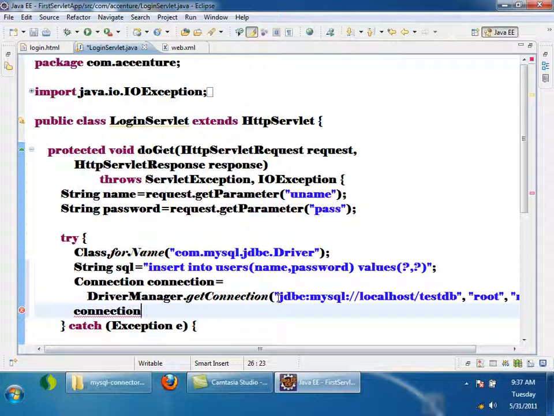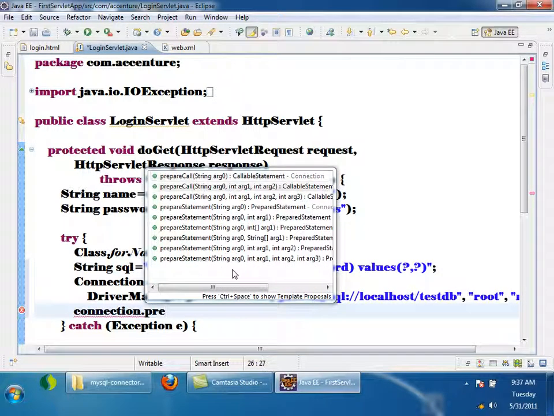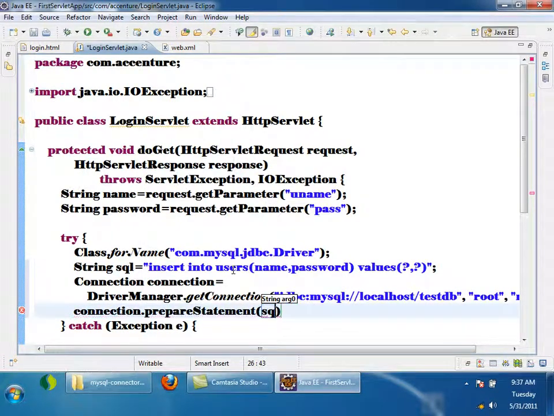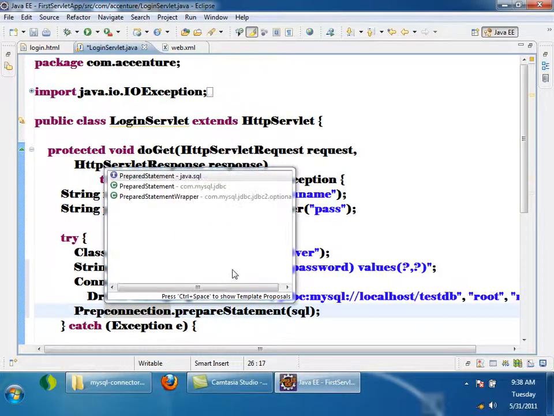I can just use question marks. I can replace these question marks at runtime. Now what I'll do is I'll say connection.prepareStatement, and I'll pass the SQL. I will be getting a PreparedStatement object.